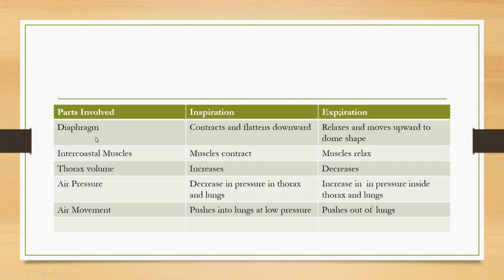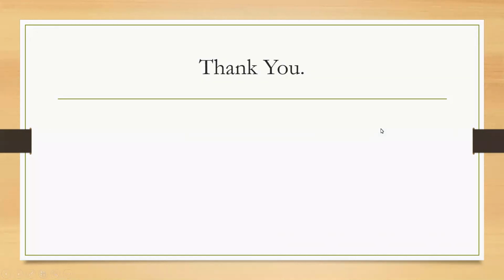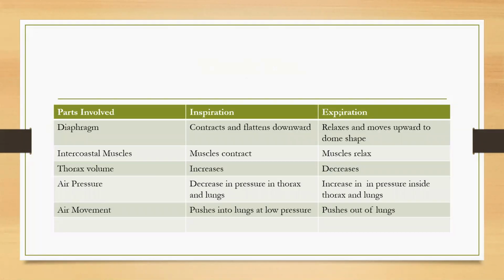Diaphragm is what? It is a muscular band separating the thoracic cavity from the abdominal cavity. As soon as we inhale, what happens? First the diaphragm contracts, flattens and moves downwards. Whereas in expiration, what happens? The diaphragm comes to a normal condition. That means it relaxes, and when it relaxes, it moves upward and becomes dome shaped. What happens to the intercostal muscles? During inspiration, the intercostal muscles contract, whereas in expiration, the intercostal muscles relax.